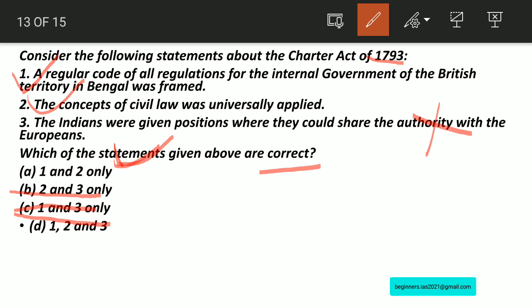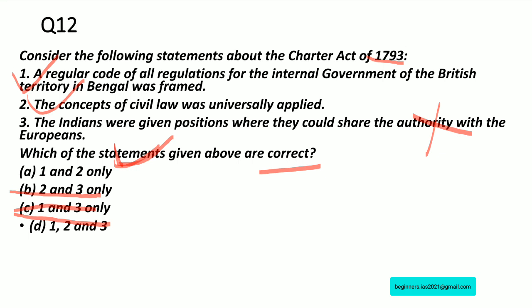So, let us see about Charter Act of 1793. The regular code of all regulations that could be enacted for the internal government of the British territory in Bengal was framed here, and also the regulations applied to the rights, persons and properties of the Indian people and bound the courts to regulate their decisions by the rules and regulations contained therein. And also this Act of 1793 laid down the foundations of the government by written laws and regulations in British India in place of the personal rule of the past rulers.